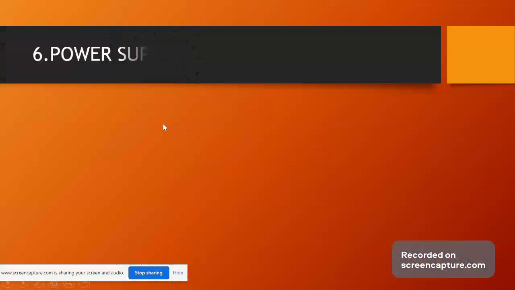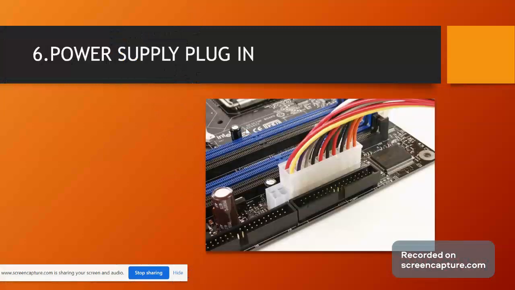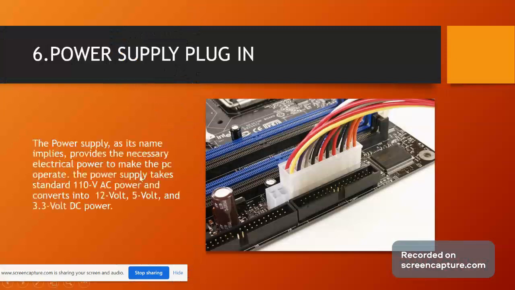The sixth one is the power supply. So here is the main thing. For doing any work, it must be plugged into a power supply. So here are the power supply ports that are inserted into the motherboard. The power supply, as its name implies, provides the necessary electrical power to run the PC. It works on 110 volt AC power and converts it into 12 volt, 5 volt, and 3.3 volt according to the components.